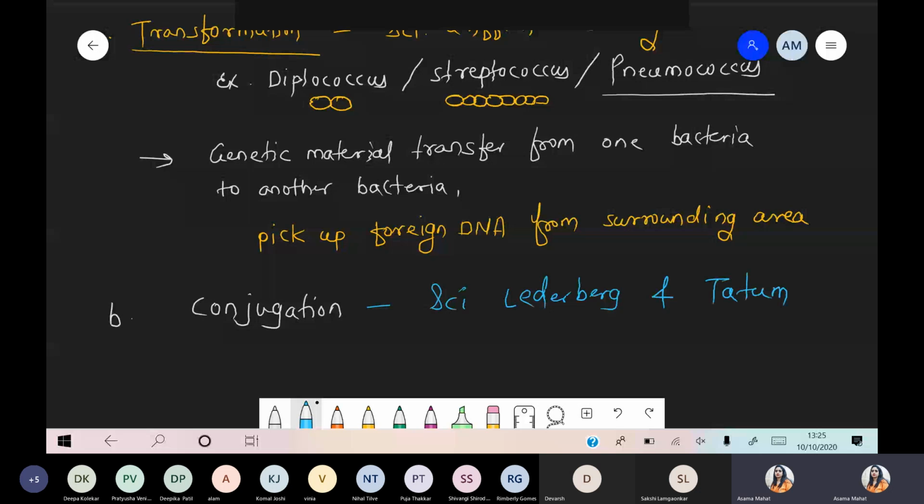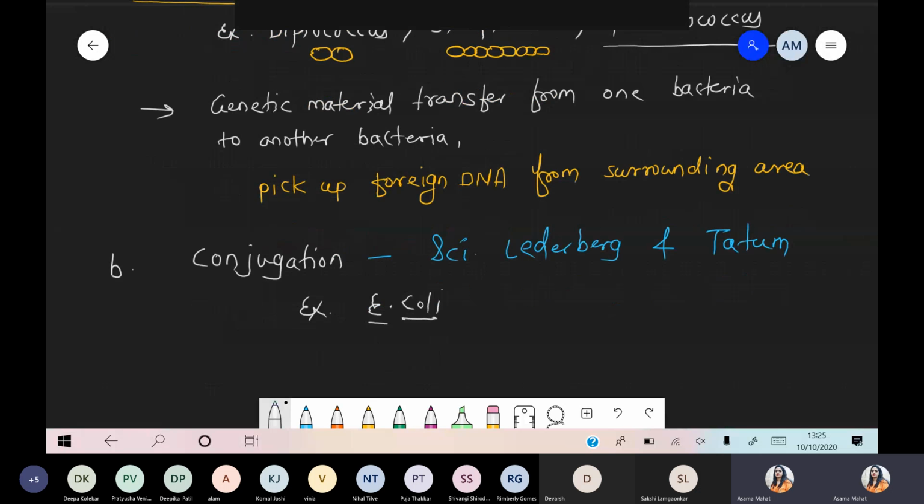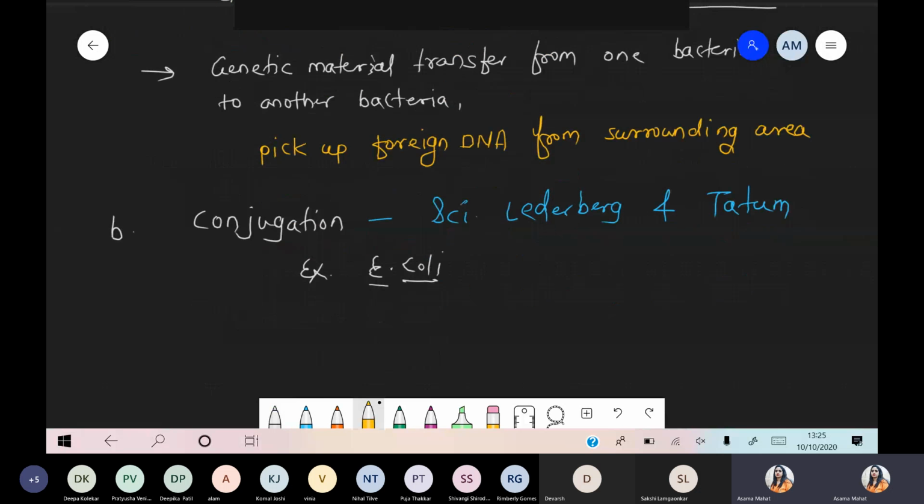So Lederberg and Tatum discovered the conjugation process, and for conjugation they used E. coli. And what is the meaning of conjugation? Simply transfer of genetic material from one bacteria to another bacteria with the help of a conjugation tube.